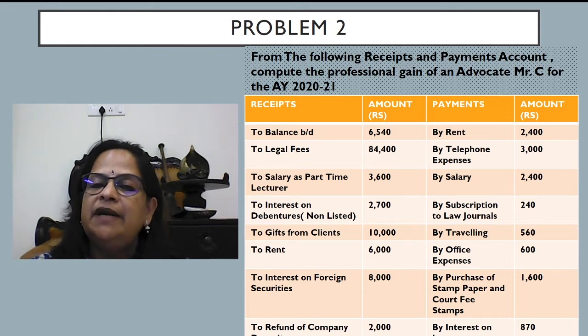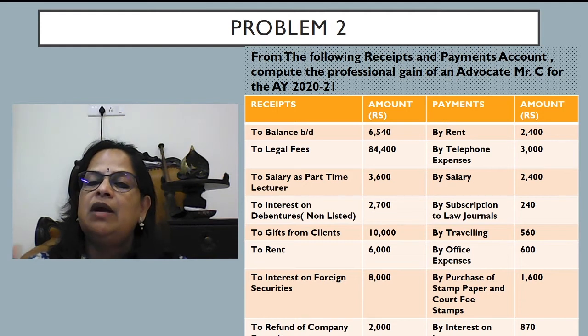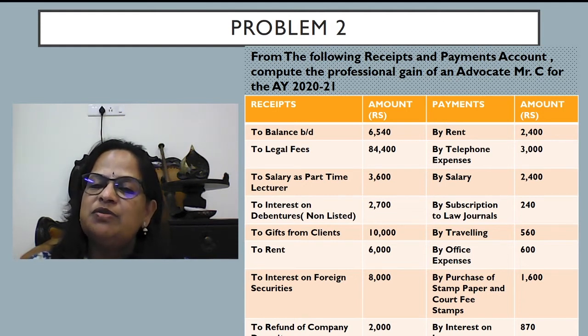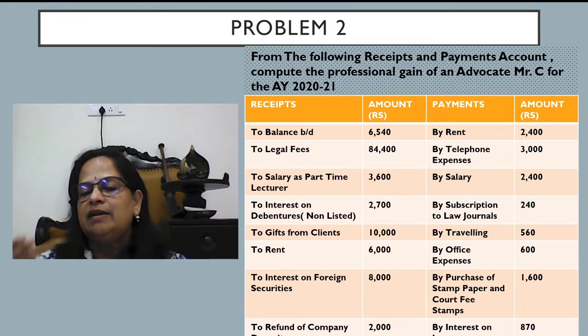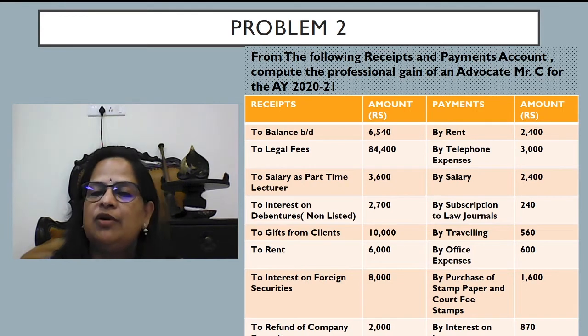Now the payment side: rent can be allowed, telephone expenses can be allowed, salary can be allowed, subscription to law journals, because anything for maintaining or updating their professional knowledge is allowed. Traveling is allowed, office expenses allowed, purchase of stamp paper and court fee stamps 1,600 can be allowed.